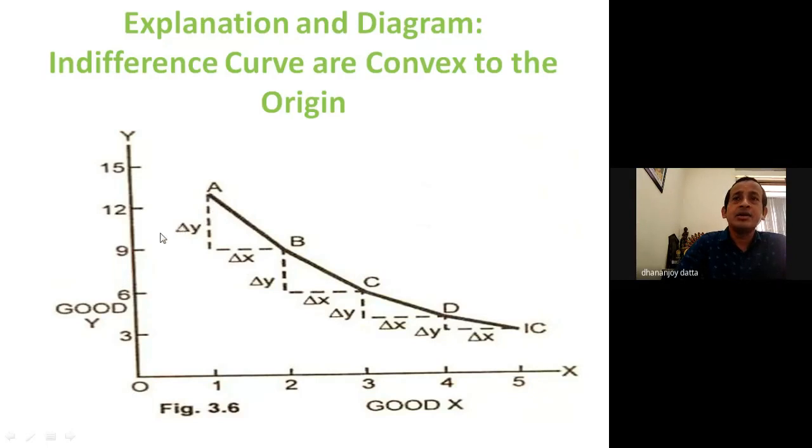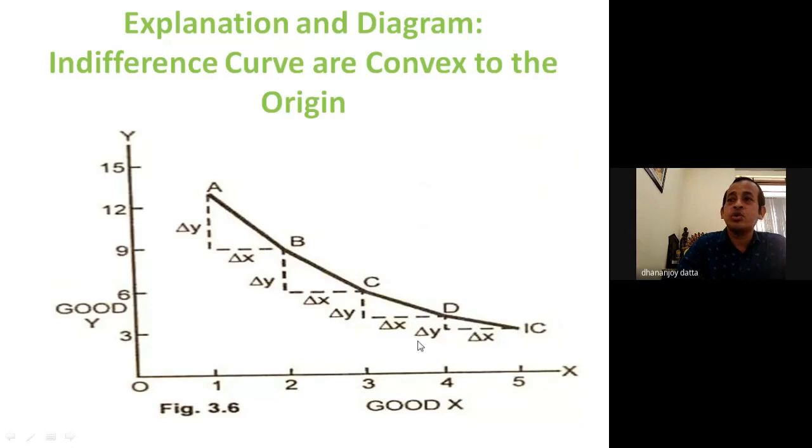Here delta y and delta x is the first combination of goods. Then combination B, delta y, delta x. Then C, delta y, delta x. Then D, delta y and delta x. Now you can understand why it is convex to the origin.